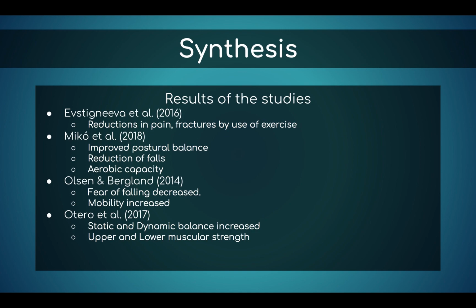Miko's study showed that incorporating sensory motor, traditional and aerobic exercises can be useful in improving postural balance, reduction of falls, which had a p-value of 0.17, and aerobic capacity, which had a p-value of 0.17.